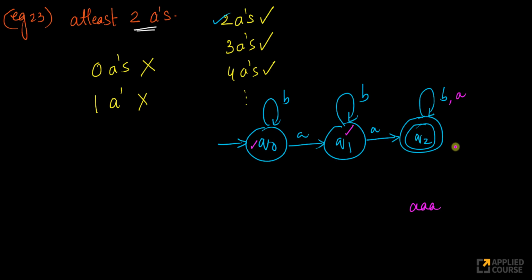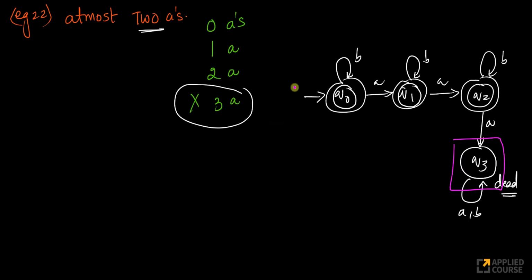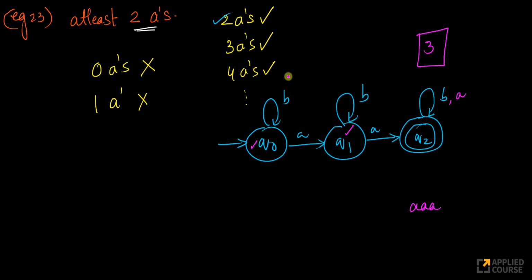So here I didn't need the dead state. If you notice, here I don't need the dead state. Okay? Because by the time I reach here, it means I have 0 A's. By the time I reach here, I've seen just 1 A. I'll not accept these two. Okay? The moment I need 2, 3, 4, whatever it is, I don't need the dead state here. Right? So I can get away with just 3 states in this case, unlike with at most 2 A's where I need a dead state to keep track of 3 A's, 4 A's, 5 A's, because none of them should be accepted. Right? So again, at least and at most, very interesting concept.